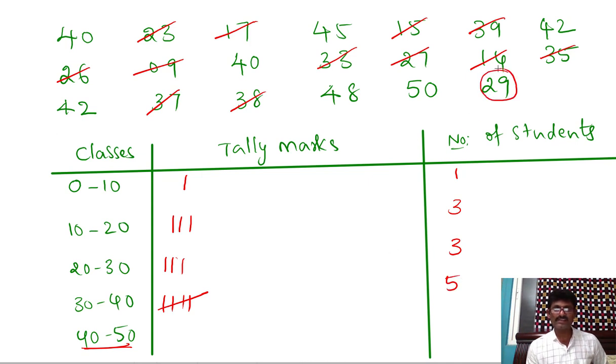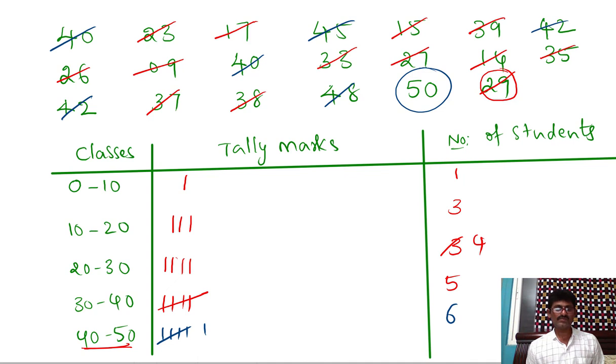So here we did one mistake actually. You see that 29 is there. We need to put this in 20-30 class. So this is not 3, this is 4. Now let's go to 40-50 class. So 1, 2, 3, 4, 5 and 6. So then 6 is the number of students.